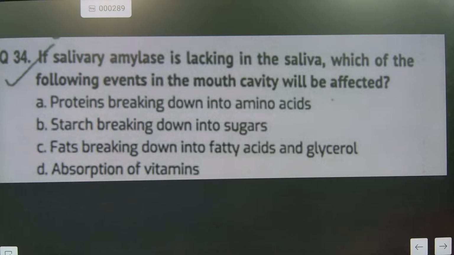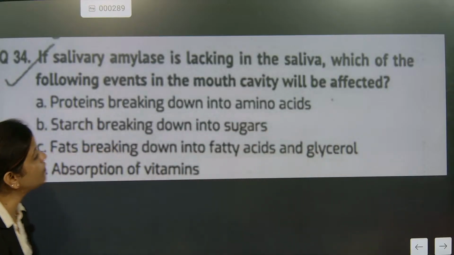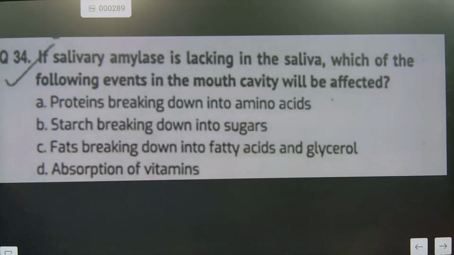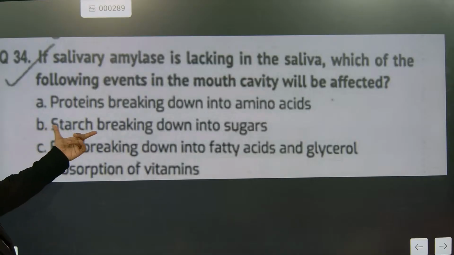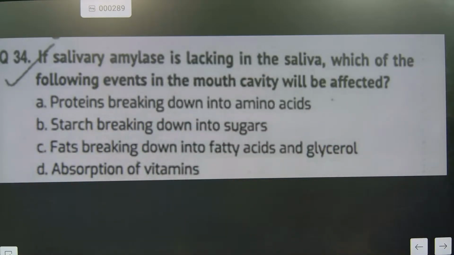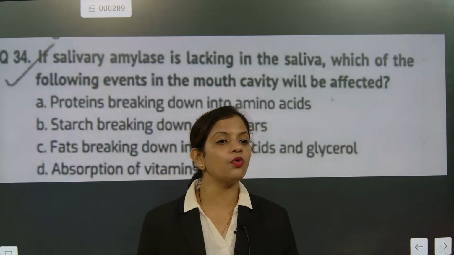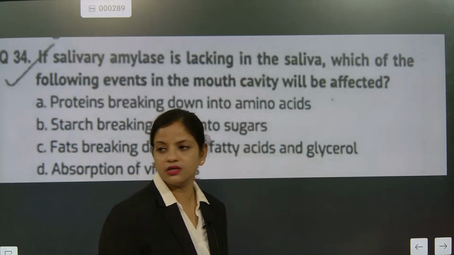If salivary amylase is lacking in the saliva, which of the following events in the mouth cavity will be affected? A, protein breaking down into amino acid. B, starch breaking down into sugar. C, fats breaking down into fatty acid. The answer is starch breaking down into sugar, because saliva helps in carbohydrate digestion. Understood?